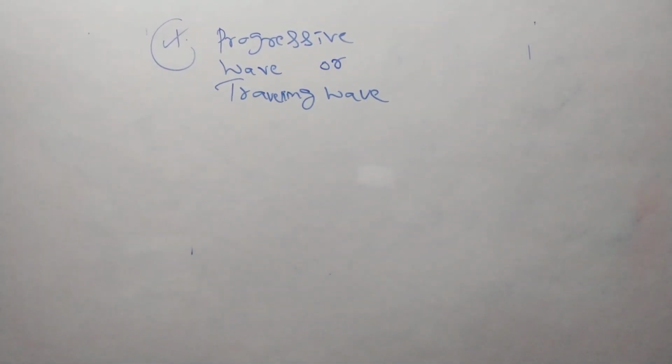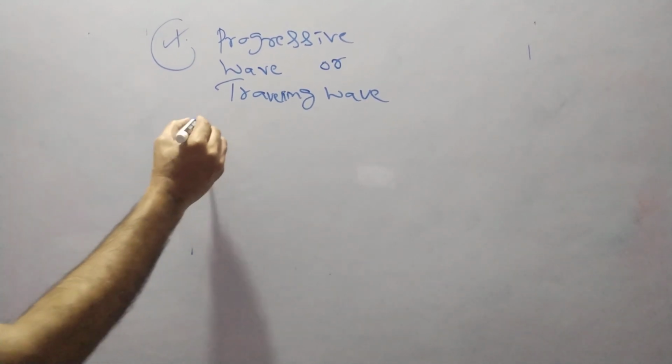So what is a progressive wave or traveling wave? I am writing the definition here.